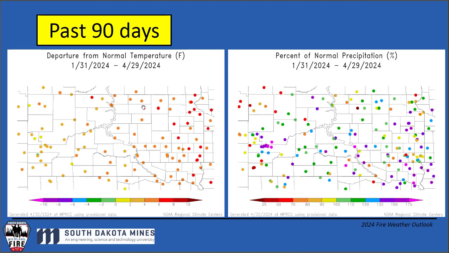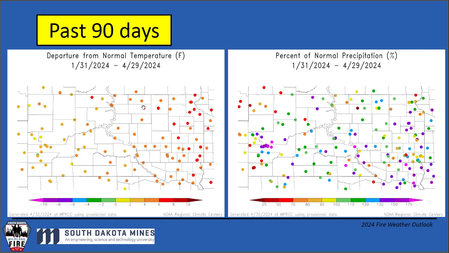But if we zoom in on South Dakota over the past 90 days, on the left-hand side, you see a departure from normal temperature. On the right-hand side, percent of normal precipitation. So let's focus on the left-hand side, departure from normal temperature. Warm colors are indicative of above average temperatures, and this is actually a huge deal.